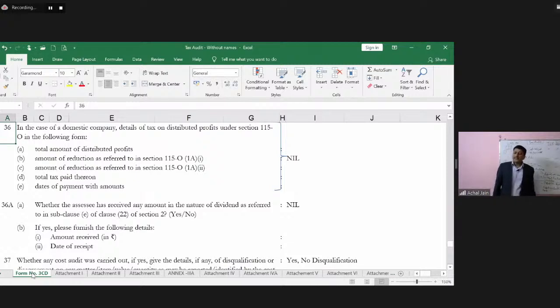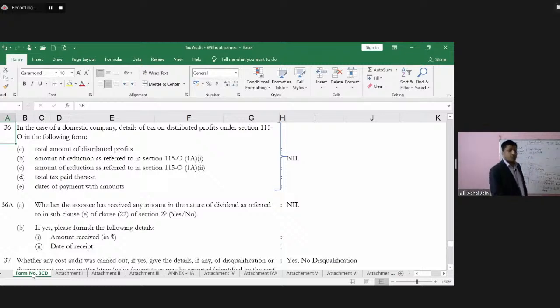36. In case of a domestic company, details of tax on distributed profit under section 115O, total amount of distributed profit, amount of deduction, total tax paid thereon, and dates of payments, etc. with amount. See, this would not really be relevant anymore, considering that we don't have the tax on distributed profit.